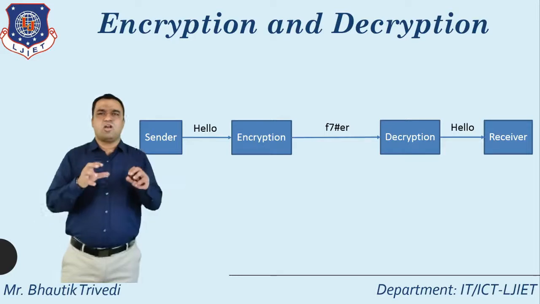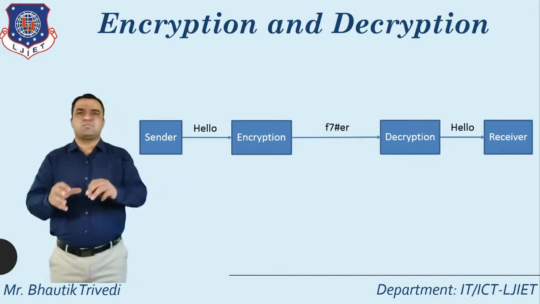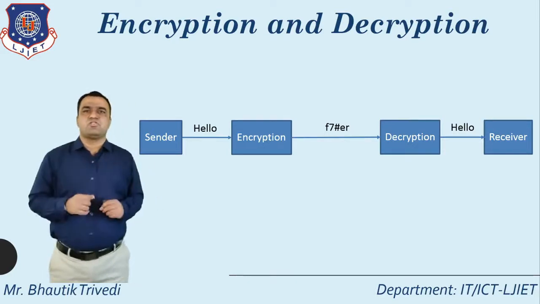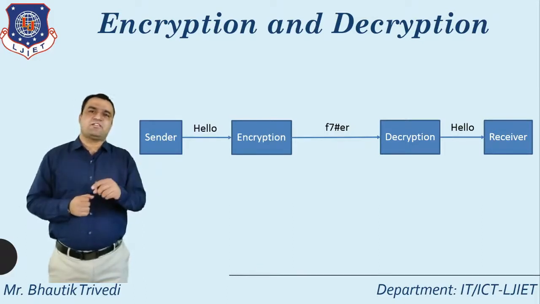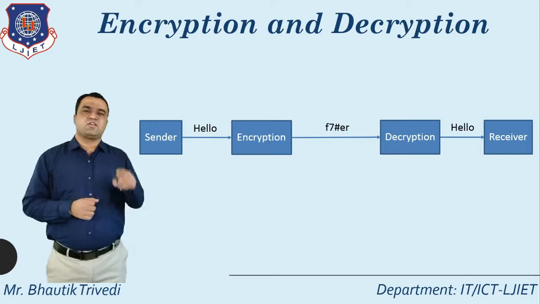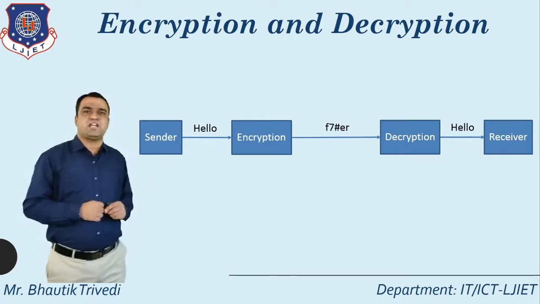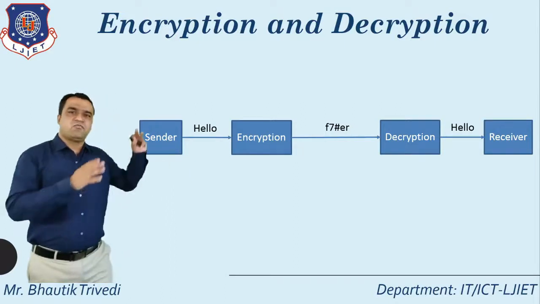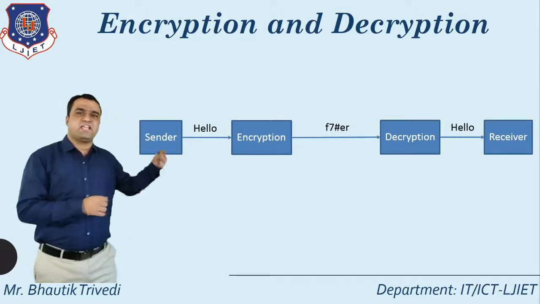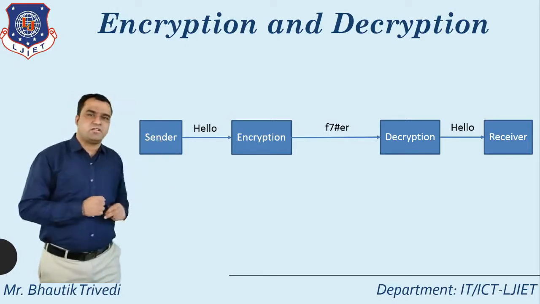After that, a normal introduction to encryption and decryption. The sender sends a message, and you can directly apply encryption on it. After applying encryption, whatever is generated is known as ciphertext. The ciphertext is then passed to decryption.